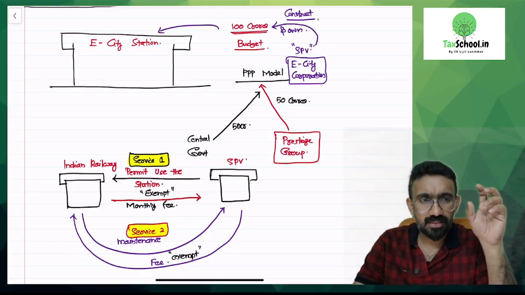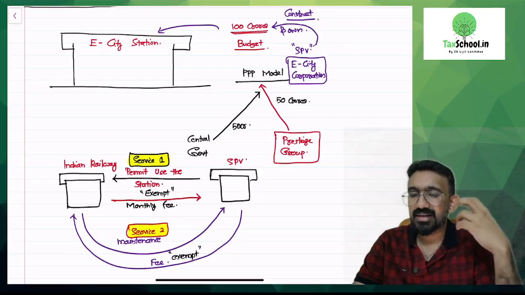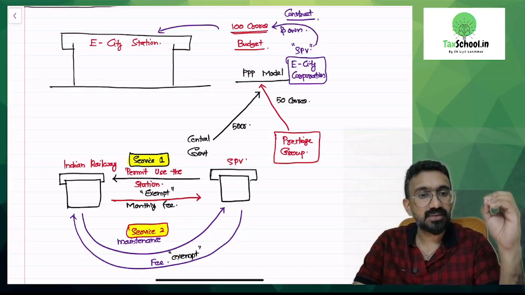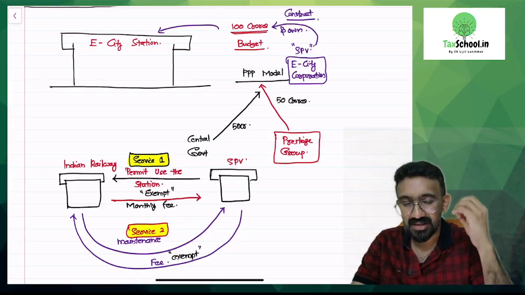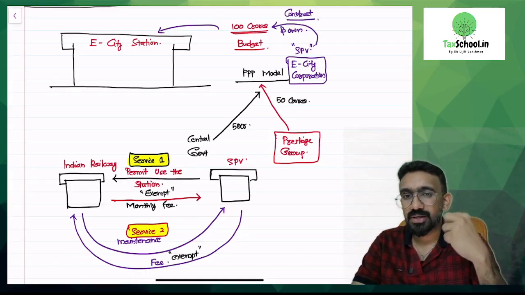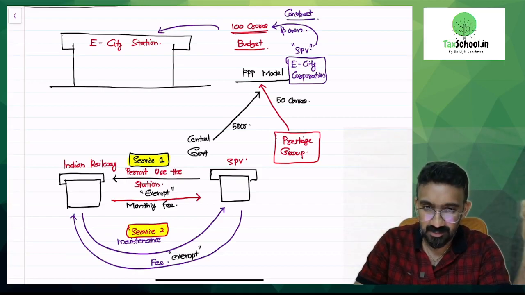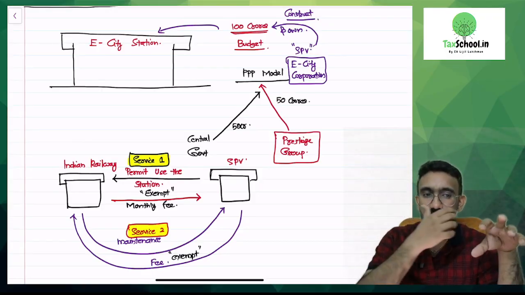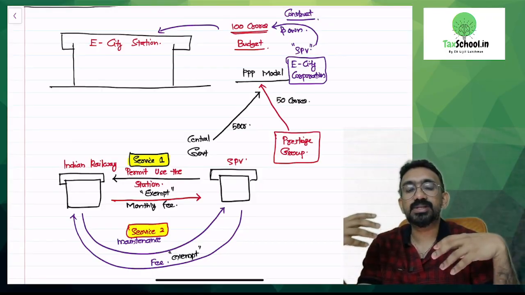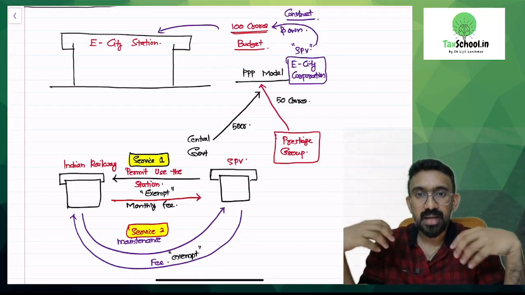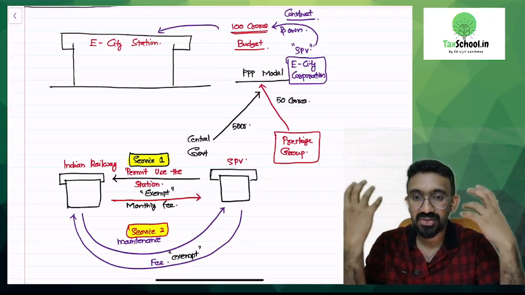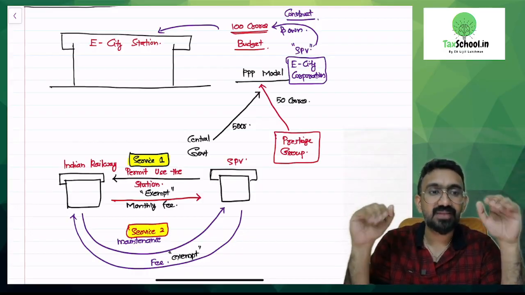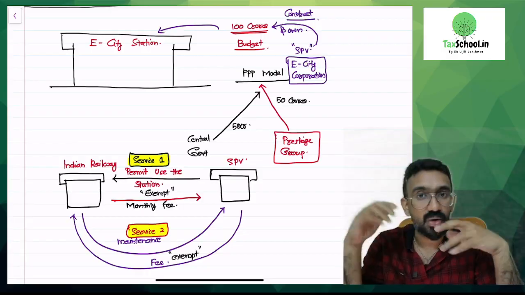Now, one model that is very common to build railway stations is called the PPP model, public private partnership model. How that will generally be done is that Indian Railway will tie up with some private party. Here, in the example, I have taken Prestige Group. Indian Railway is putting in 50 crore. And Prestige Group is saying that if Indian Railway puts in 50 crores, Prestige Group, because they are a construction company, will construct this Electronic City station free of cost. Nothing extra needs to be paid, no 100 crore.